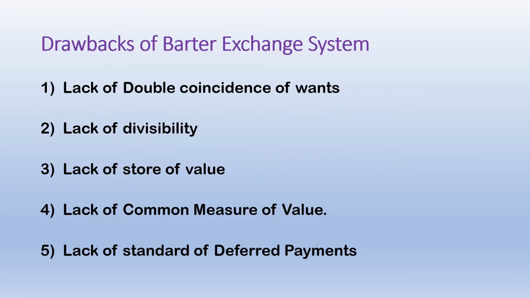Barter system suffered from following drawbacks: Number 1, lack of double coincidence of wants. Number 2, lack of divisibility. Number 3, lack of store of value. Number 4, lack of common measure of value. Number 5, lack of standard of deferred payments.